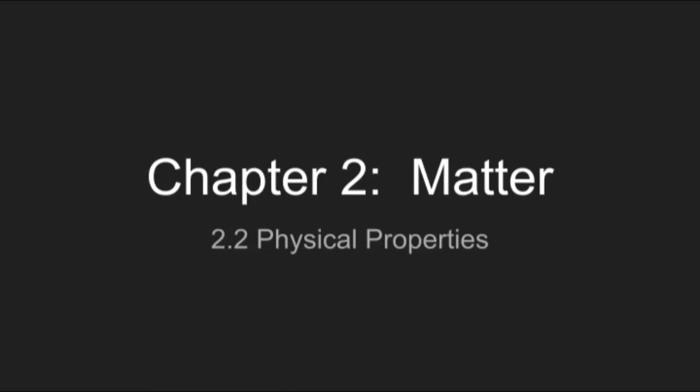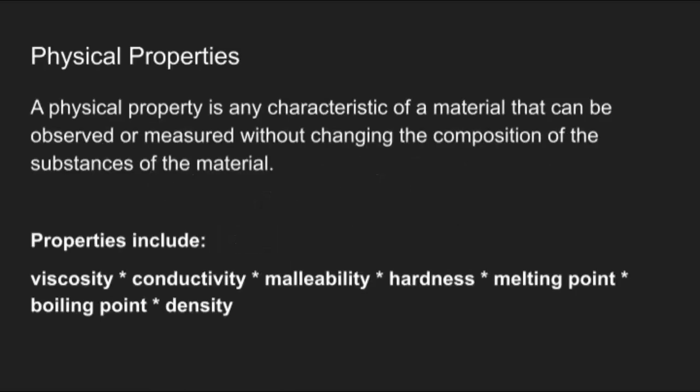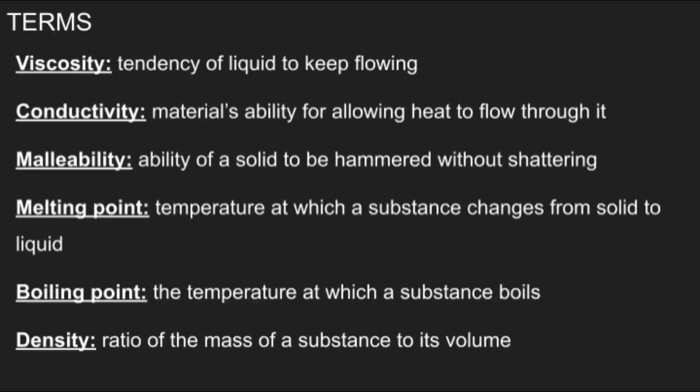Chapter 2, Matter, Physical Properties. A physical property is a characteristic of a material that can be observed or measured without changing the composition of the substance of the material. They include viscosity, conductivity, malleability, hardness, melting point, boiling point, and density.